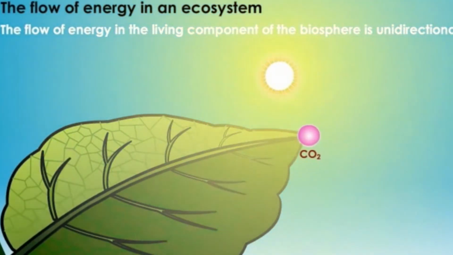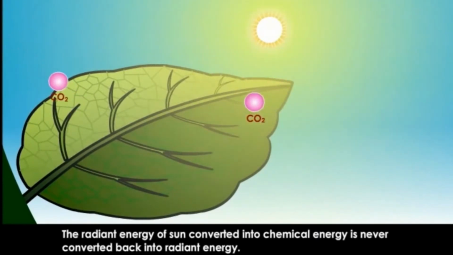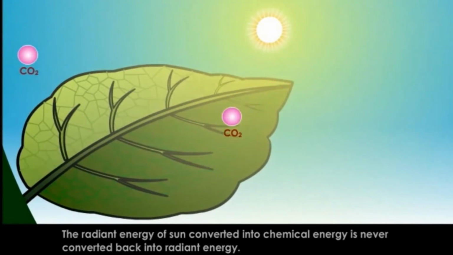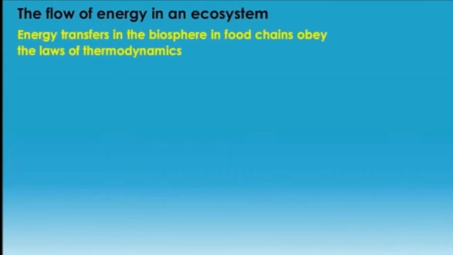The flow of energy in the living component of the biosphere is unidirectional. The energy enters the living component from the non-living environment through photosynthesis. The radiant energy of the sun converted into chemical energy is never converted back into radiant energy, but is emitted into the atmosphere as heat at every step.